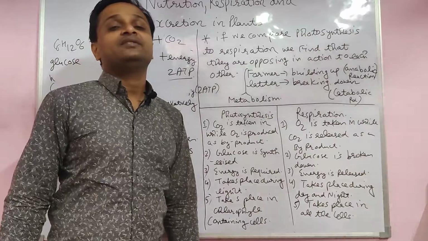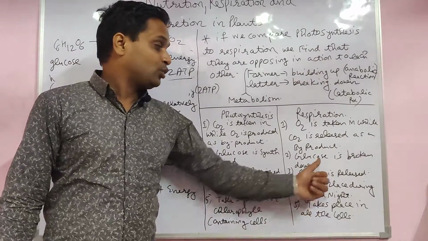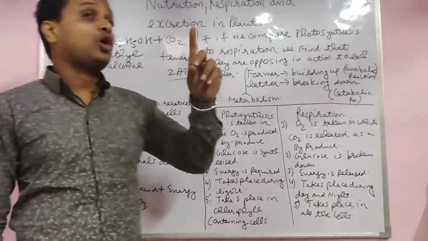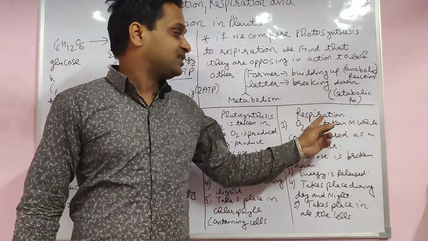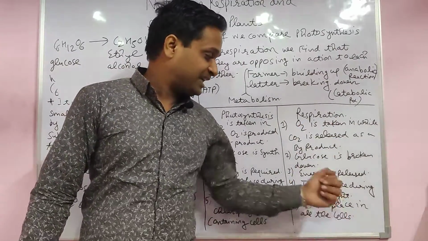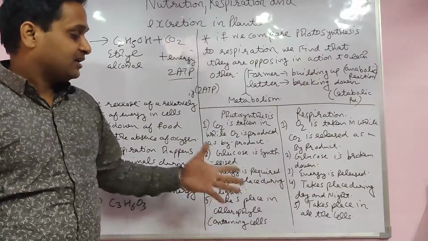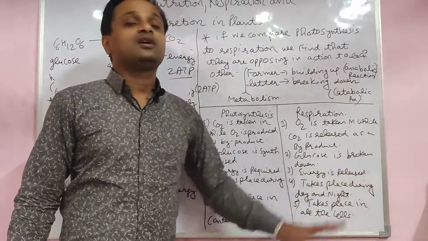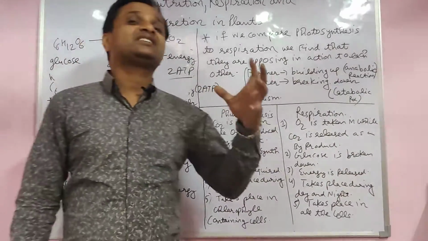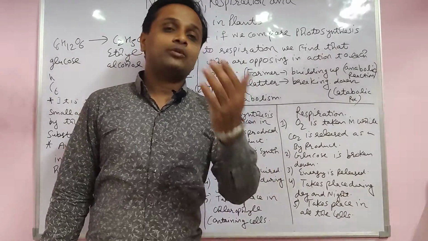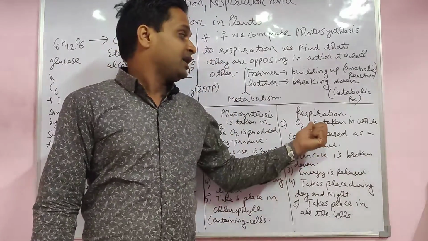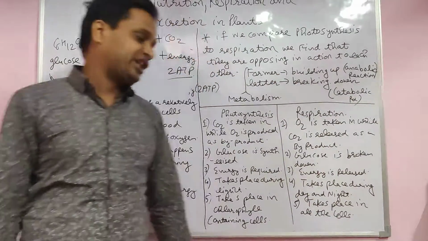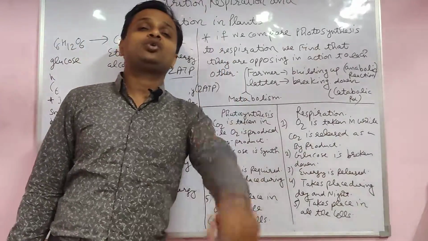Glucose is synthesized in photosynthesis, and glucose is broken down in respiration. Photosynthesis happens only in the presence of light, during the daytime, while respiration happens day and night. In photosynthesis energy is required, in respiration energy is released. Photosynthesis is an endothermic reaction, which absorbs energy, absorbs heat. Respiration is an exothermic reaction, and energy is released in the form of ATP, 38 ATP in aerobic and 2 ATP only in anaerobic.